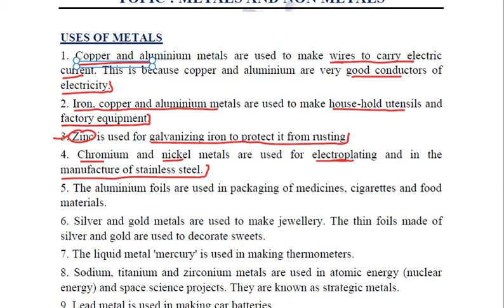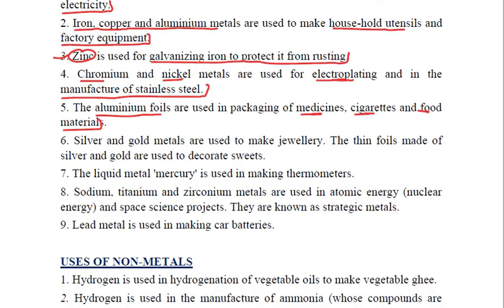Aluminium is used in the form of aluminium foils and it is widely used as a packaging material for medicine, cigarettes or food materials. Very common day to day household product. Silver and gold metals, we know that they are very expensive and very less reactive, because of which they keep on shining even after a long time. They do not tarnish, they do not corrode, and that is why they are used for making jewelry. Very thin foils of silver and gold are also used to decorate sweets.